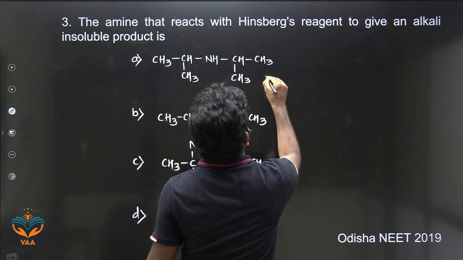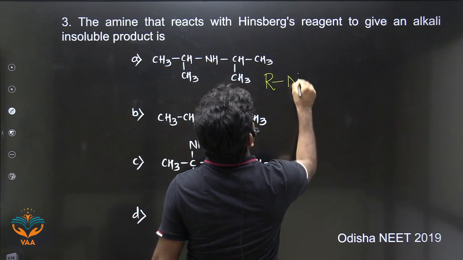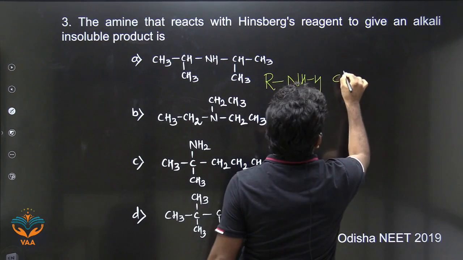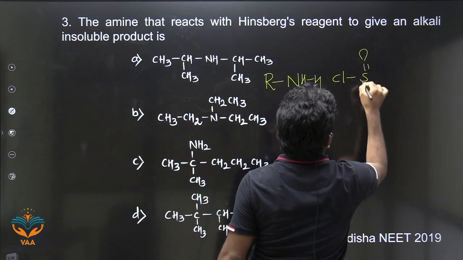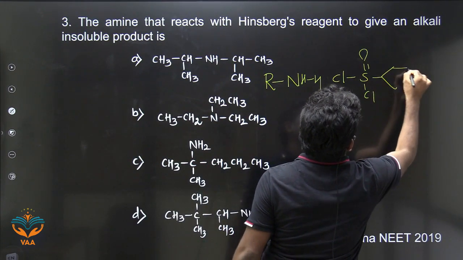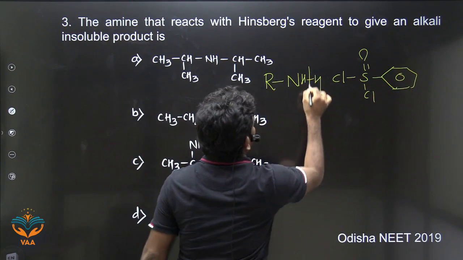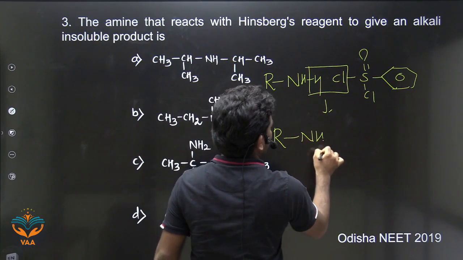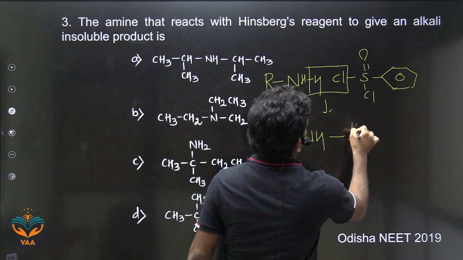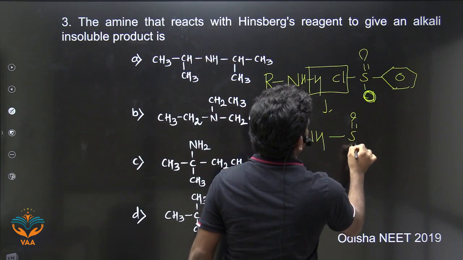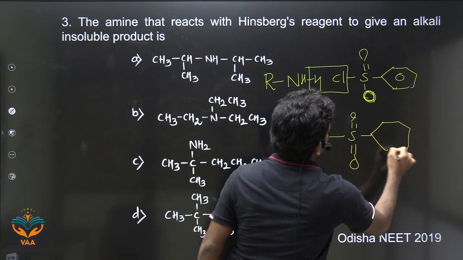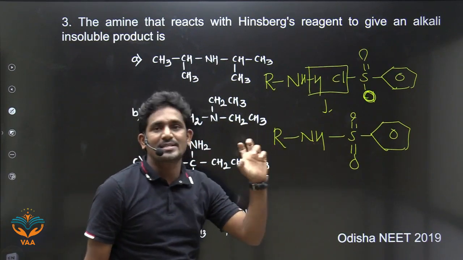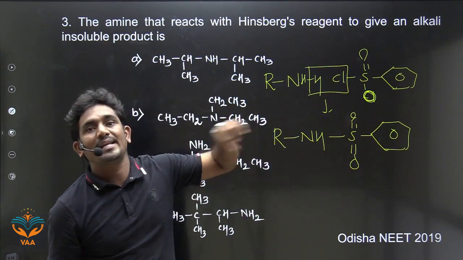Look here. If you take primary amines, RNH2, when treated with benzene sulfonyl chloride, what will it form? Simply remove HCl, and you will get RNH-SO2-benzene. Look at it, there is an acidic proton. This hydrogen is acidic in nature, so it will be soluble in alkali.